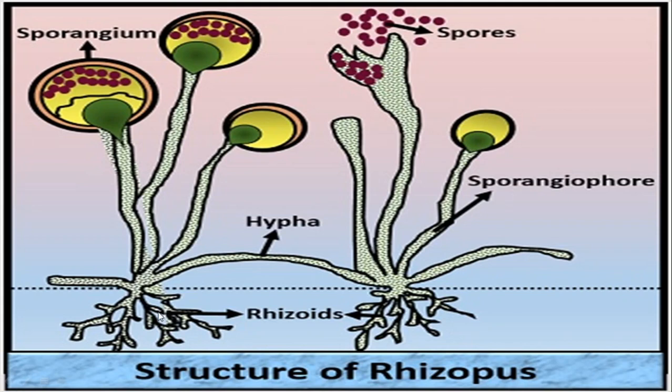As you know, these are usually saprophytes or parasites or symbiotic, so they always need some substance, organic dead decayed matter from which they absorb the nutrients. So these rhizoids are the root-like structures by which they absorb the nutrients from any organic matter upon which they grow. Okay, so this is the structure of a fungus. These are the reproductive hypha, and these are the feeding hypha that provide nutrition.